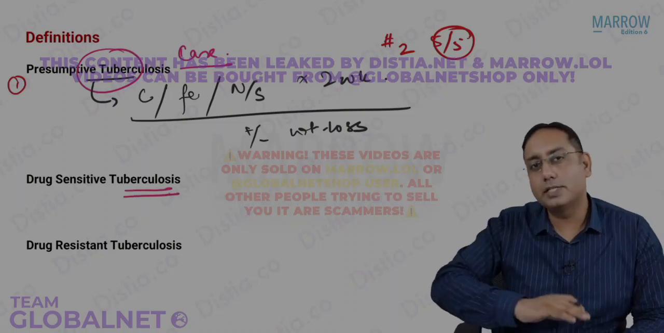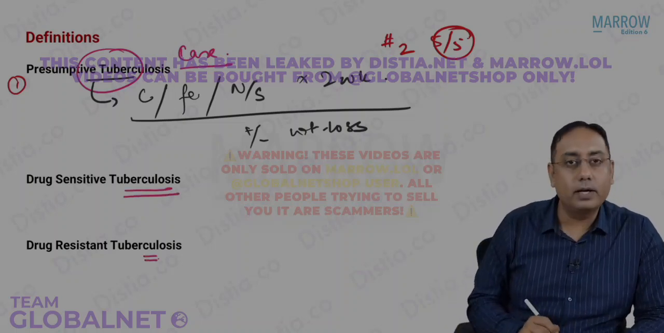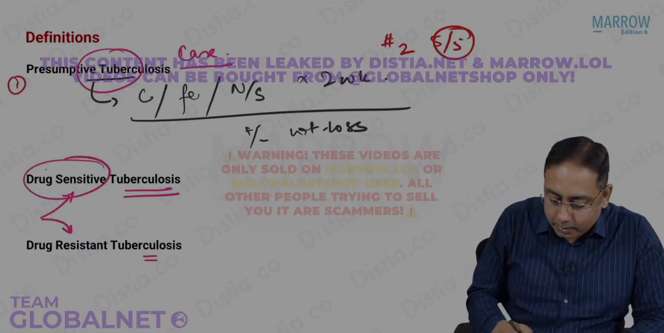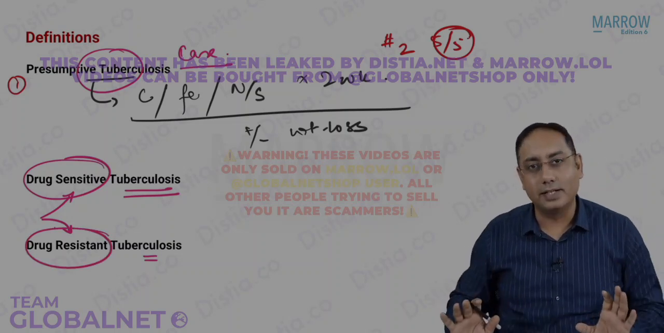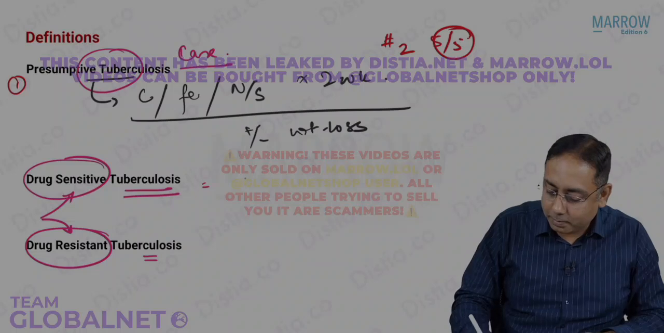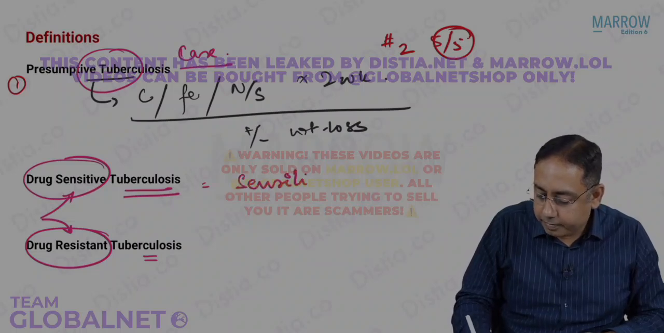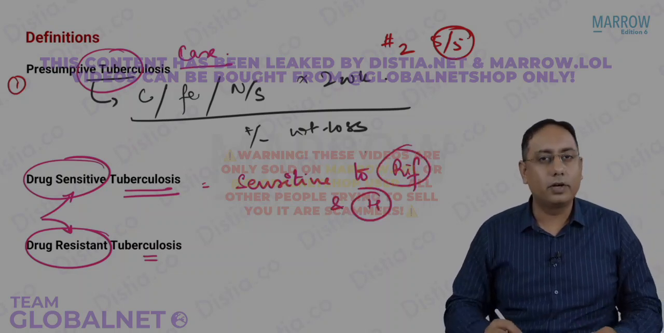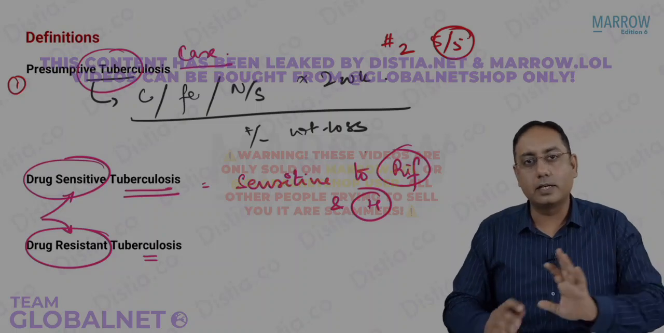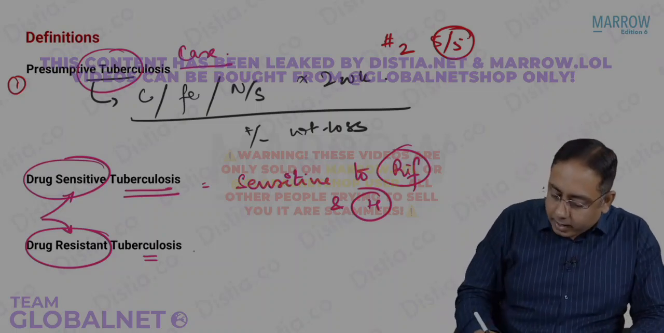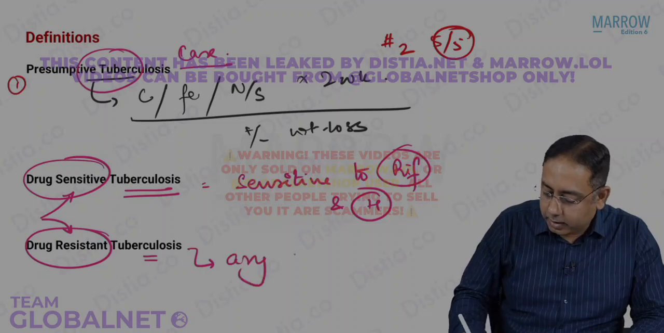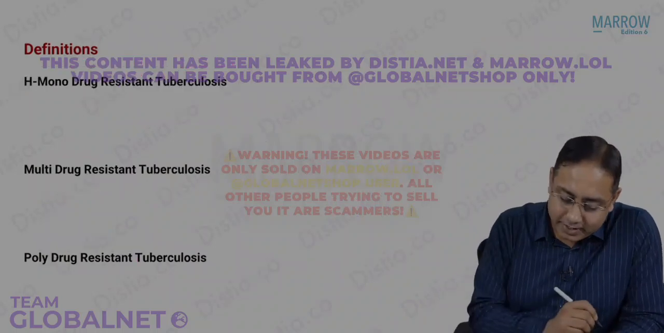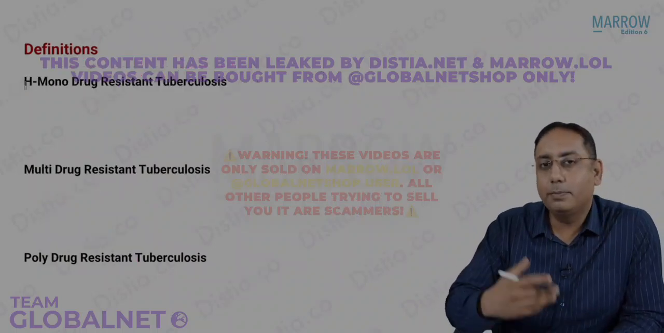Now in case a person is diagnosed with tuberculosis, after diagnosis you can have 2 different types of TB. We can have drug sensitive TB, or we can have, simple answer, drug resistant TB. What do you mean by drug sensitive TB? That means it was sensitive to rifampicin and isoniazid. If it is sensitive to rifampicin and isoniazid, we call it drug sensitive. That means there is no resistance. What do you mean by drug resistance? Any drug resistance will be called drug resistant. Drug resistant TB could be resistance to any drug.